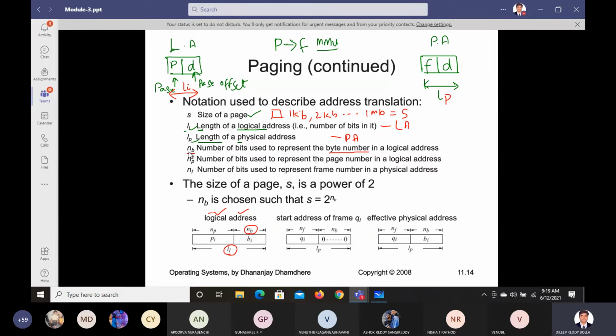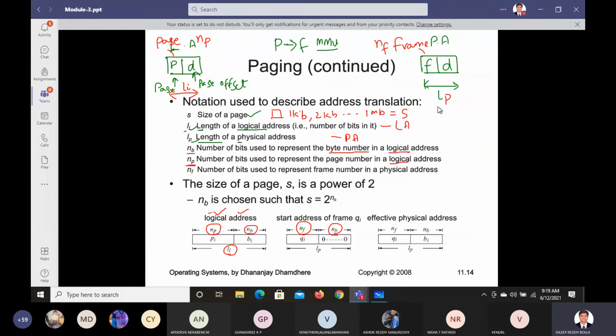What about NP? NP is the number of bits used for the page number, also for the logical address only. And this NB we use here and here the same, representing the same thing. But this one, NF, is for the frame. Because here we called it page, we use suffix P, number of bits in the page, whereas here we use frame, so we use suffix F. That's how we use the syntax.